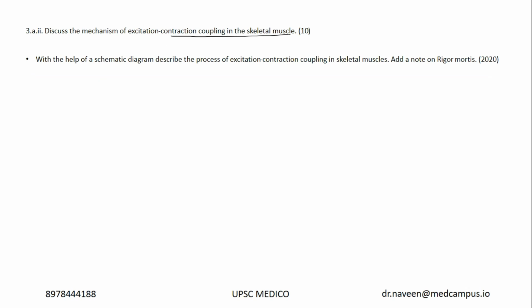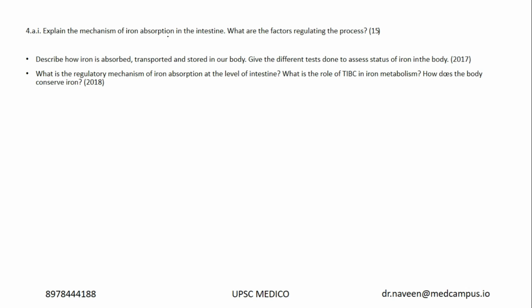Excitation contraction coupling in skeletal muscle, you should draw the image and explain it. Very important question. A similar question was asked in 2020. It's a repeat. And explain the mechanism of iron absorption in the intestine. What are the factors regulating the process of iron absorption? Very important from the hematopoiesis point of view. Similar questions were asked in 2007 and 2018.